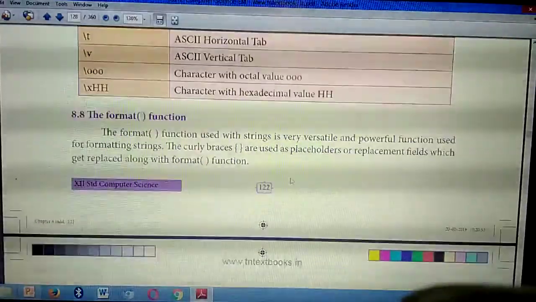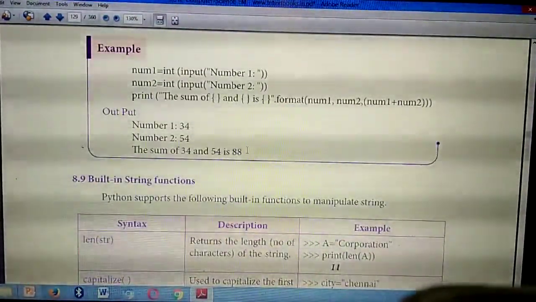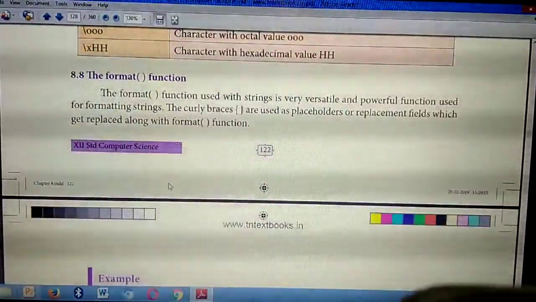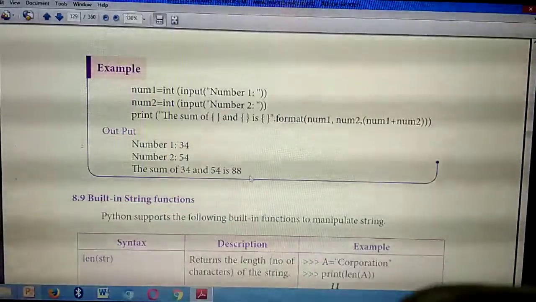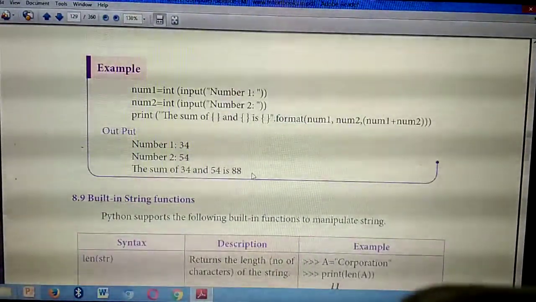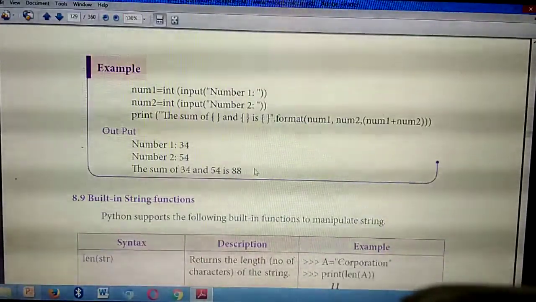From here to this example, 88. Understand? This is the fourth 3-mark question.